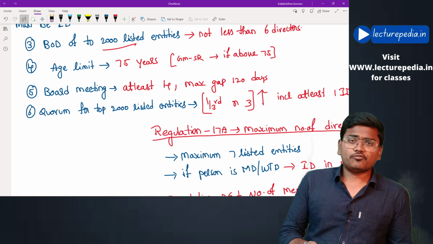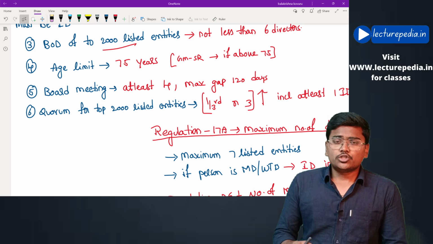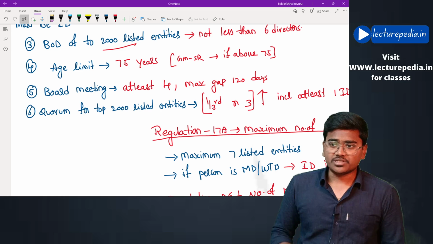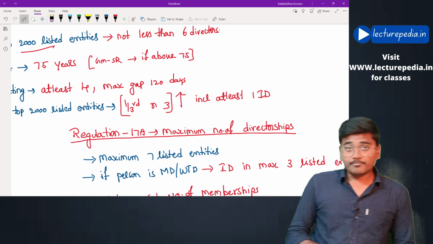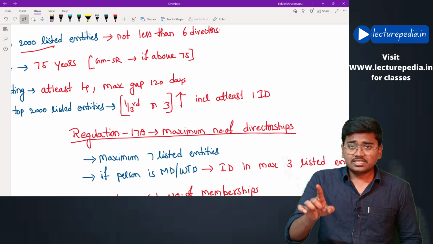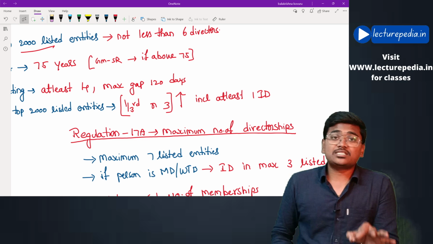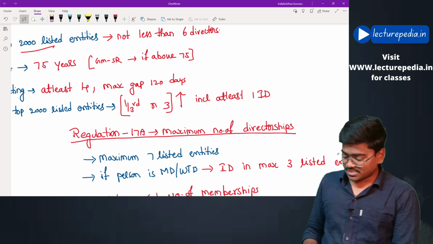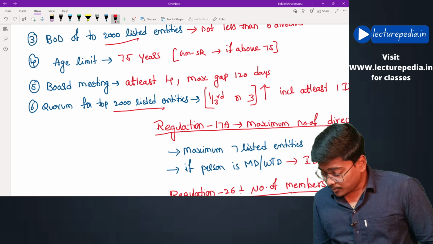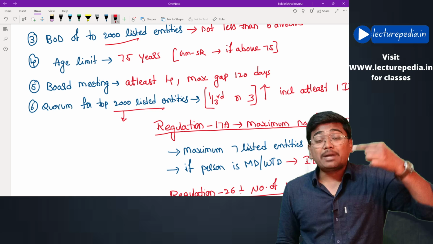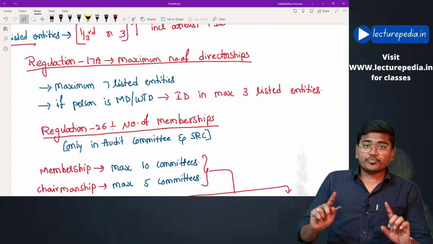Next, how many board meetings must the company conduct? It is the same as the Companies Act: 4 board meetings in a year, and the maximum gap between 2 board meetings should not be more than 120 days. What is the quorum? In quorum there is a slight difference. 1/3 or 3, whichever is higher, and at least 1 independent director must be present for the board meeting. That is the quorum in case of top 2000 listed entities, based on market capitalization. Hope that is clear. Those are the regulations relating to the board of directors.